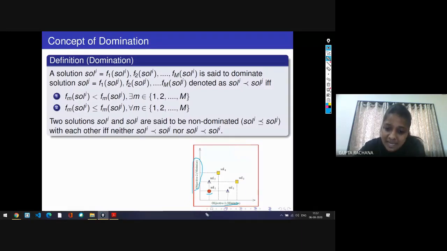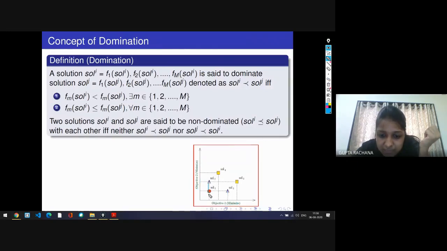So in terms of minimization, you can see that solution 1 is minimum in both the objectives. So we can say that solution 1 is better as compared to all the solutions in both objectives. Likewise, solution 2 and solution 3. Now, if we compare solution 2 and solution 3, we are working on a minimization problem, so you can say that solution 2 is better in the first objective.